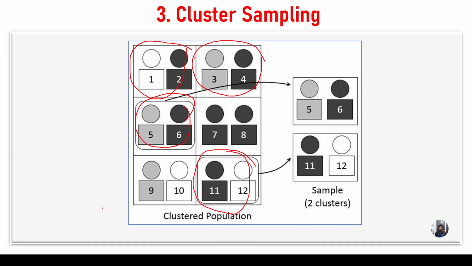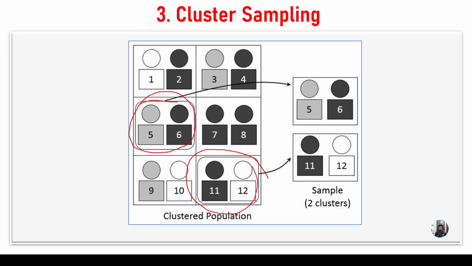So what is going to happen in this? Randomly we are going to select the students from all. Okay, so you observe here, we are going to pick the students from this box, this 5, 6 here. So we are going to select the students from this box and this box.